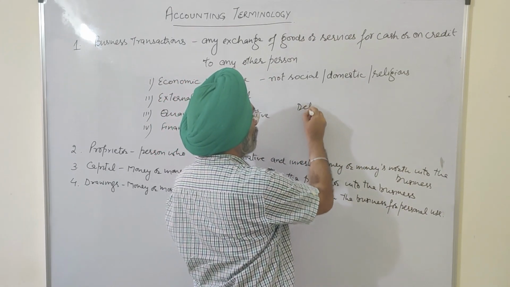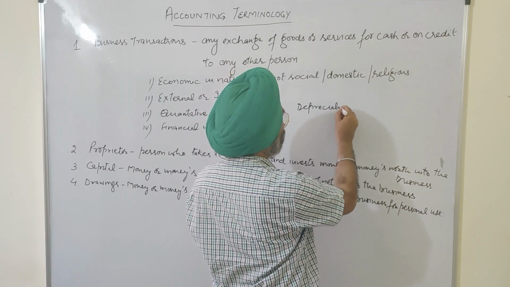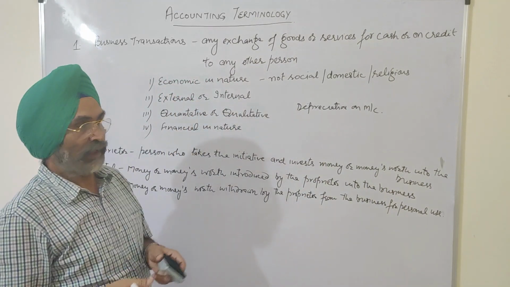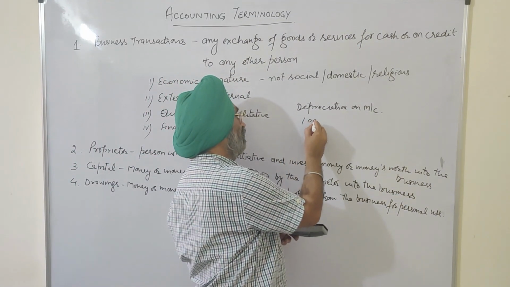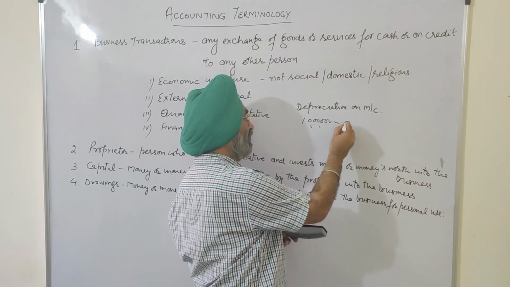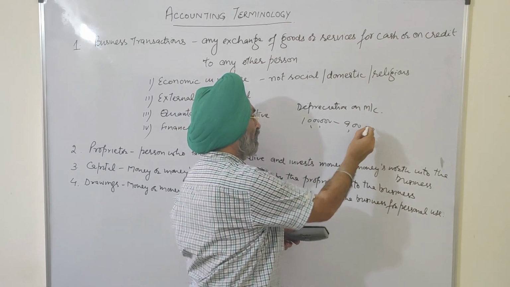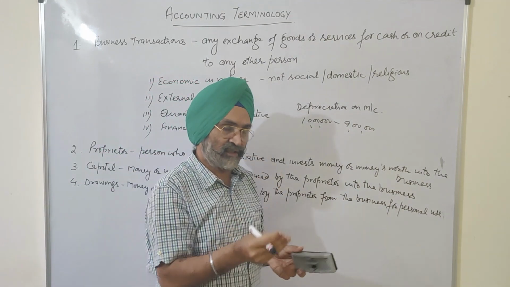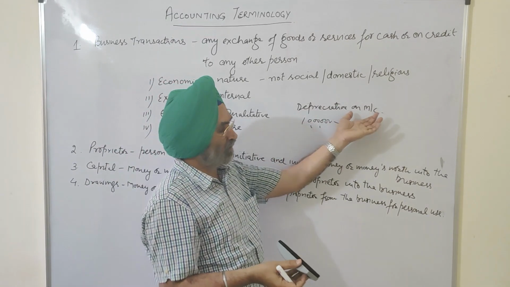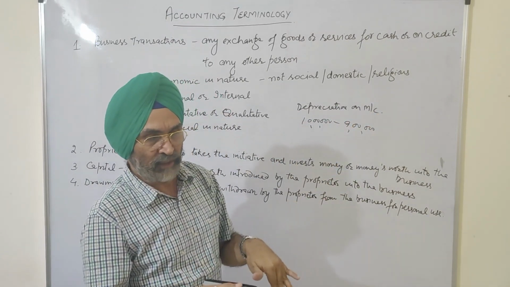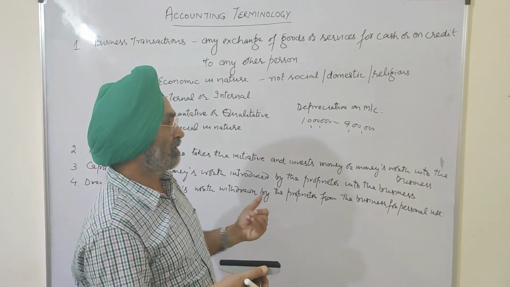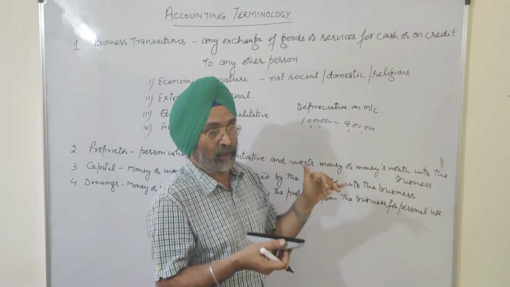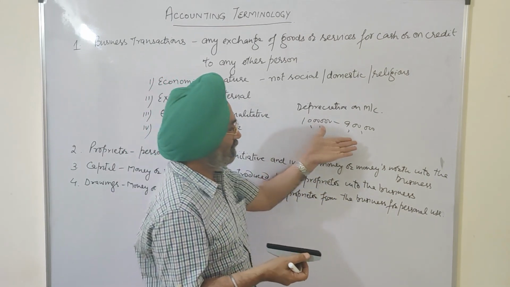Same example, depreciation. Depreciation on machinery. This is a qualitative change. The value of machinery has gone down from 10 lakh to 9 lakh. Neither has machinery increased in quantity, nor has machinery decreased in quantity. Earlier we were having 3 machines. Now the number is the same. Machines are 3, but there is a qualitative change. It's the value that has changed, not the number, not the quantity.